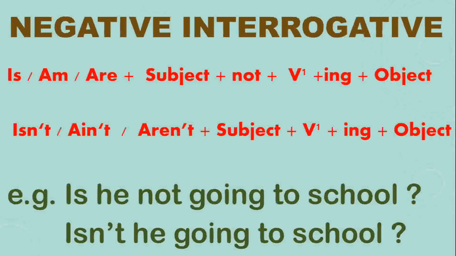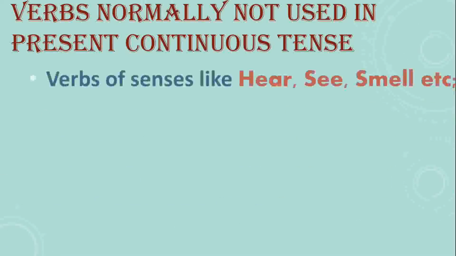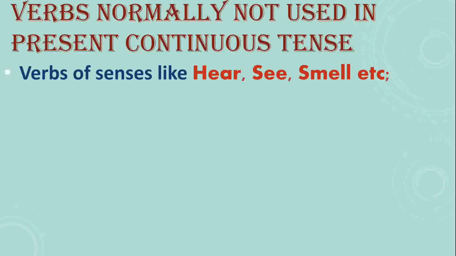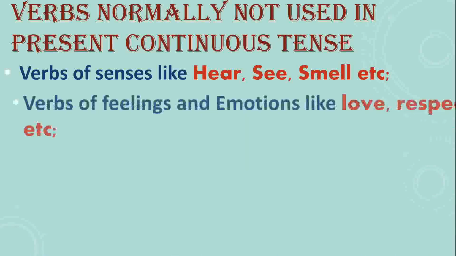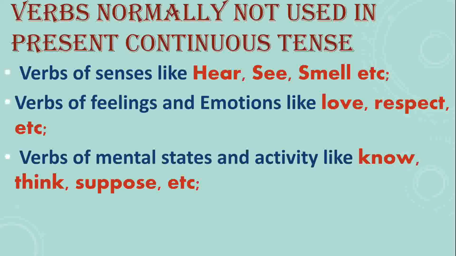Now students, after knowing this, let's know something more. There are some verbs which are normally not used in continuous tense. Normally not used. The verbs are used also, but there are some conditions. First, see the verbs which are normally not used. Verbs of senses are not used. After that, verbs of feelings and emotions, and verbs of mental states and activity.